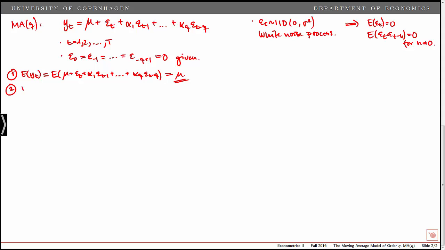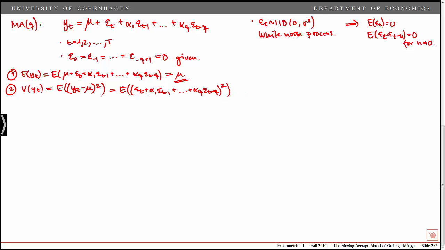Second, we can look at the variance of y_t. That is the expected value of y_t minus its unconditional mean, which we just found to be equal to the constant term, squared. Here again, we simply plug in. So this is the expected value of, and now we subtract the constant. So we get epsilon_t plus alpha_1 epsilon_{t-1} plus all the way to alpha_q epsilon_{t-q}, and then we square it.